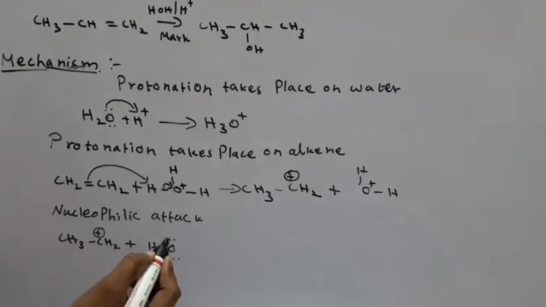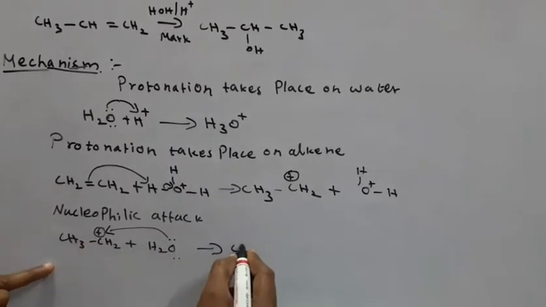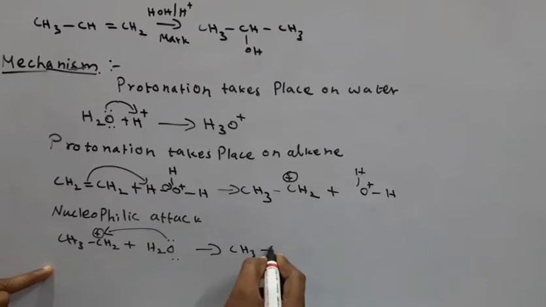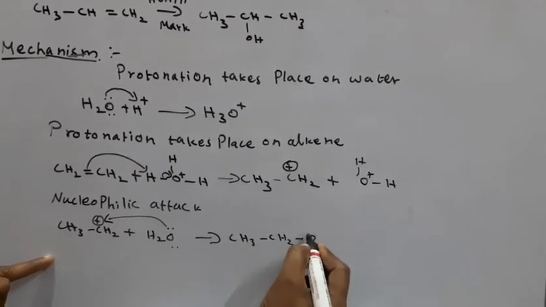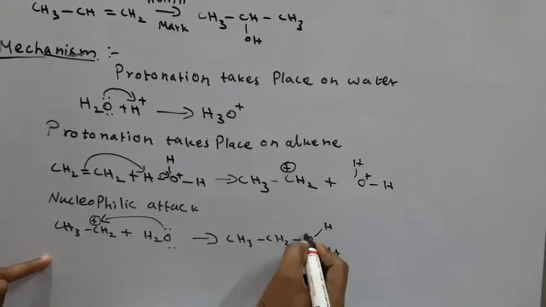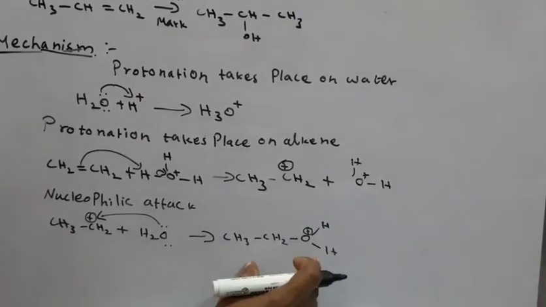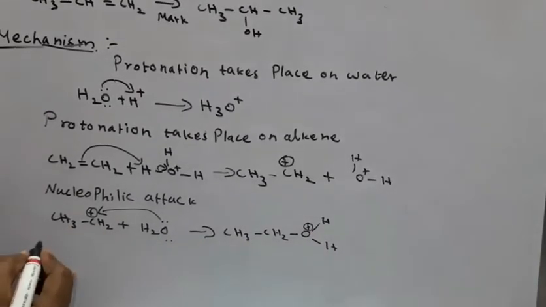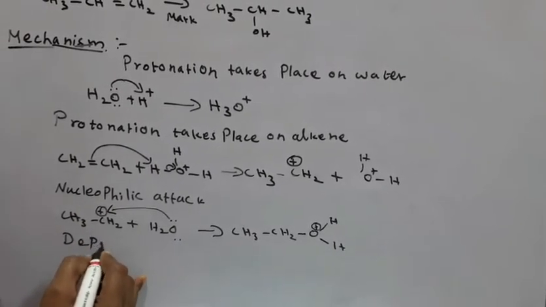The attack gives CH3 bond CH2 bond O with H and H. This is your intermediate product. The last step is deprotonation.